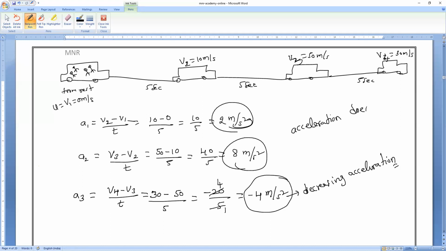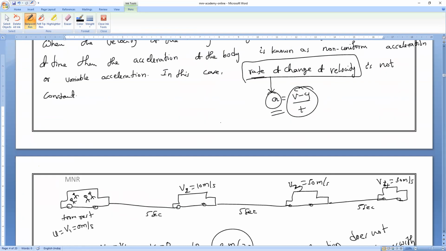Acceleration does not remain constant. It changes with time. That is what you have to remember. Any doubt? Please ask. Are you understood? Okay.